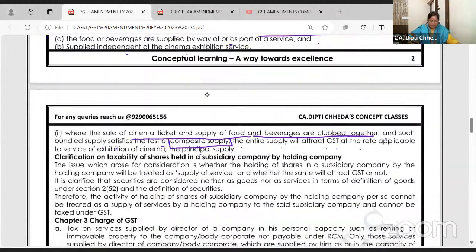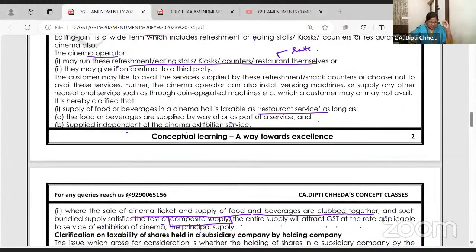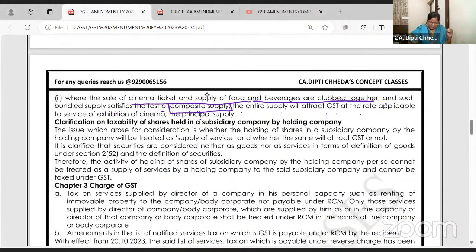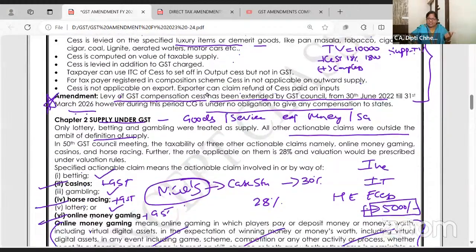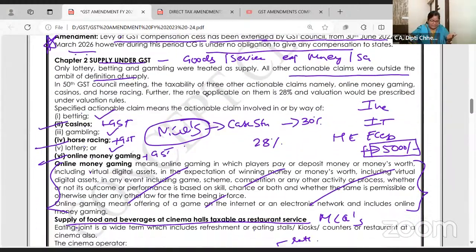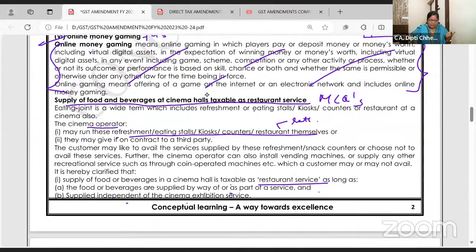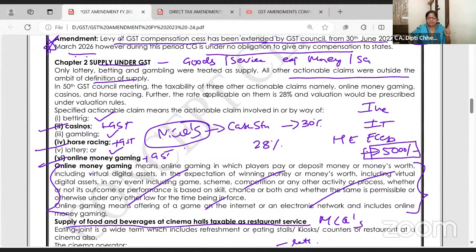So 3 amendments we have done until now. My whole material, how many pages is it? I think it will be just 5 pages. Your whole syllabus will fit in it. Look once again. Compensation cess is going to be levied till March 26. Next, online gaming, casinos, horse races are chargeable to GST even on advance basis. Full amount 28%. Very well, it is a part of the supply.